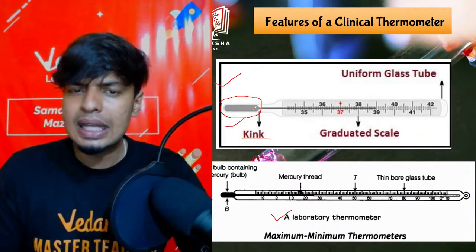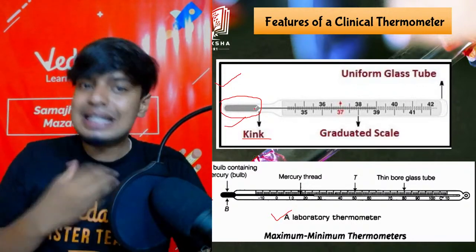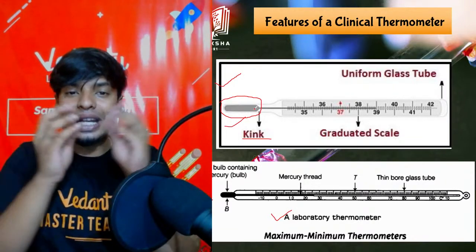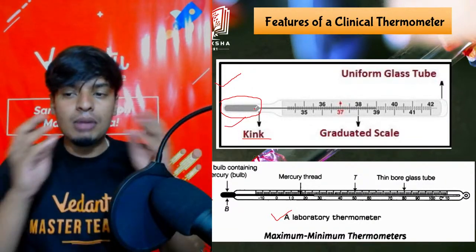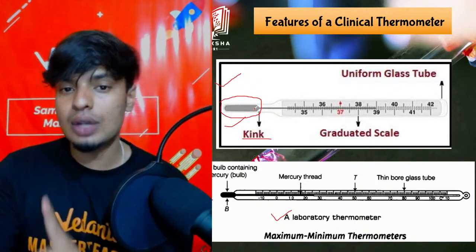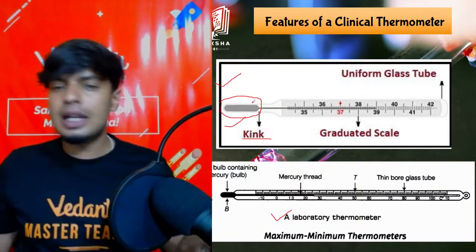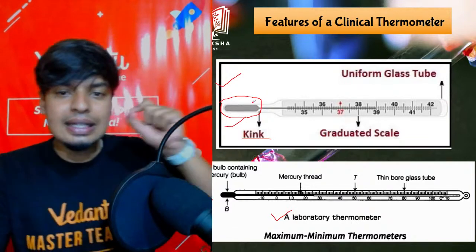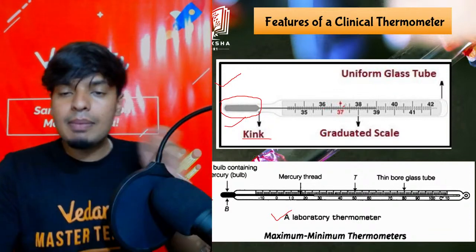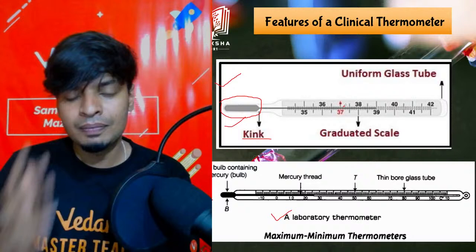So what happens if you keep it in your mouth? The amount of heat in your body is enough to make the mercury expand. We know objects expand when heated. So mercury starts to expand. Now, gold is expensive, I know. Does mercury have any place to go? No, it doesn't, but there is one place, and that is along the tube, up along the tube. You can see this line. That is the empty space where the mercury can go up. It can expand. Got it?